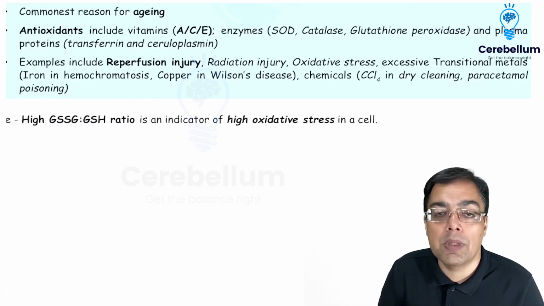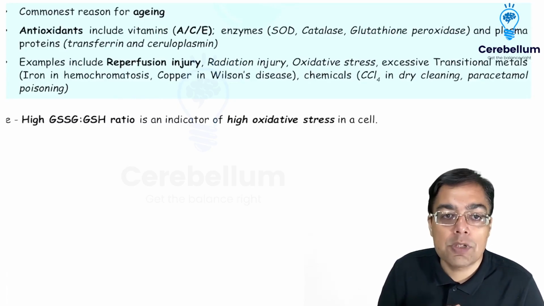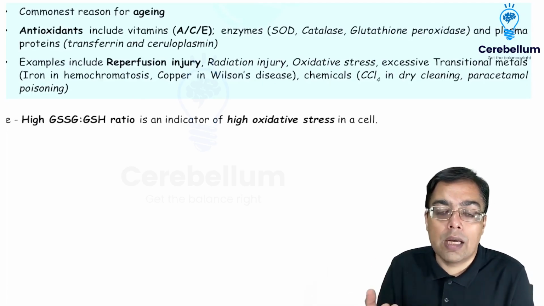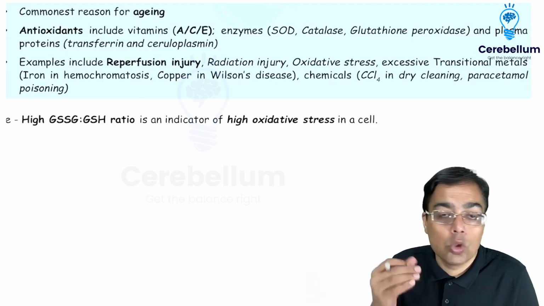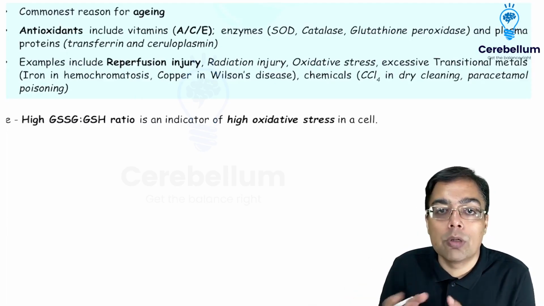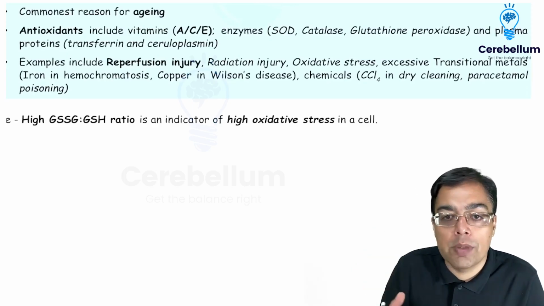Oxidative stress has been attributed in the pathogenesis of so many disorders these days, right? Especially when we are having an increased concentration of certain types of transition metals. For example, Wilson's, too much of copper. For example, hemochromatosis, too much of iron. So more amount of transition metals means more formation of free radicals.